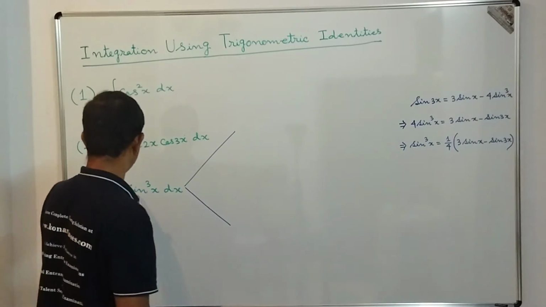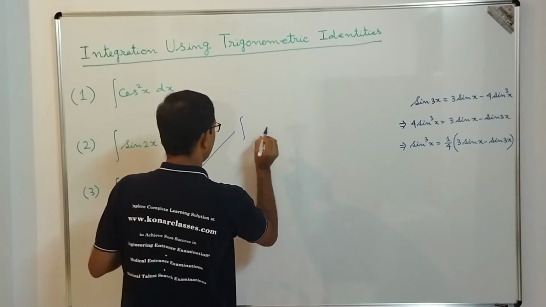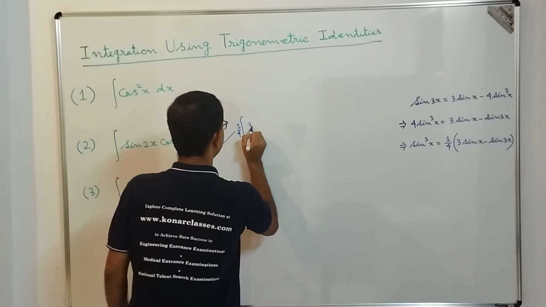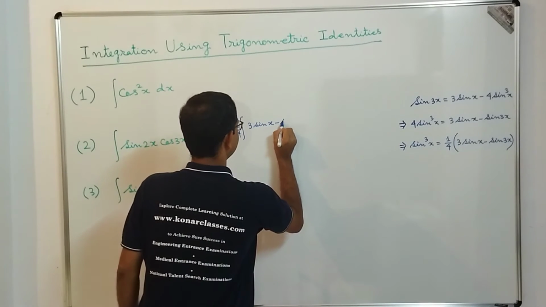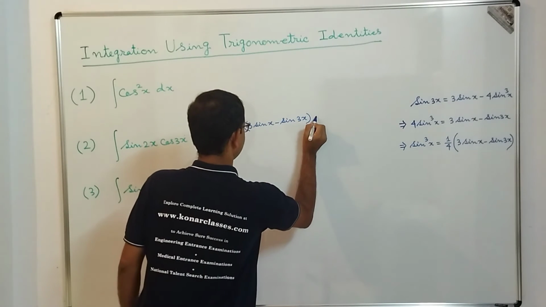So instead of sin cube x, we can write this as equal to integration, where 1 by 4 we can take out, so we can write 3 sin x minus sin 3x dx.